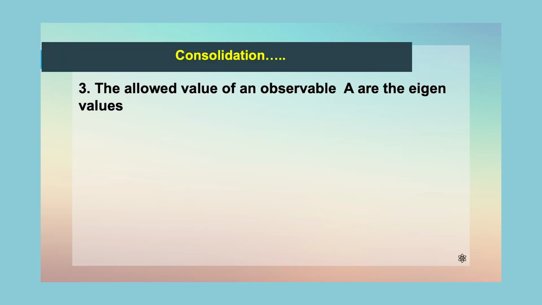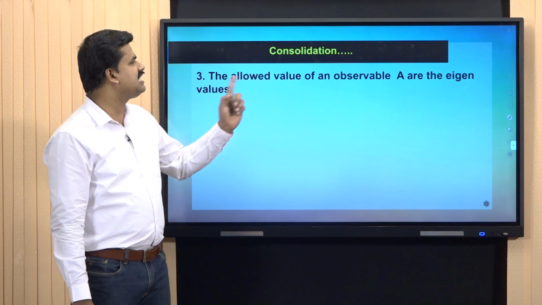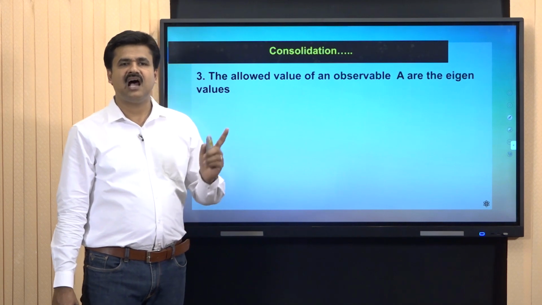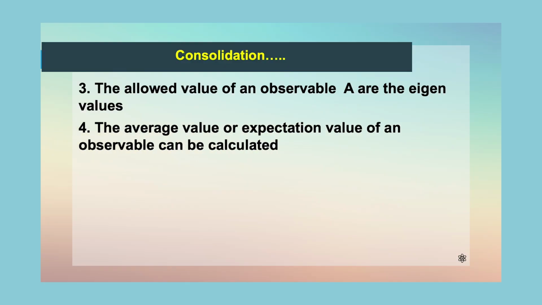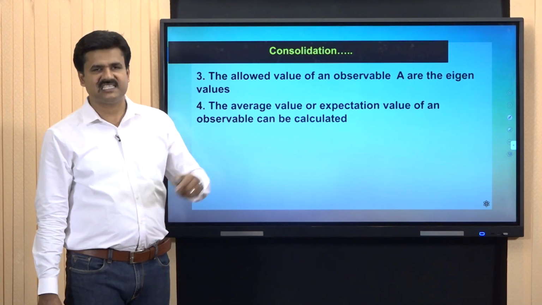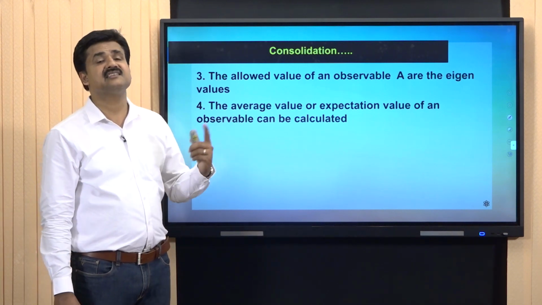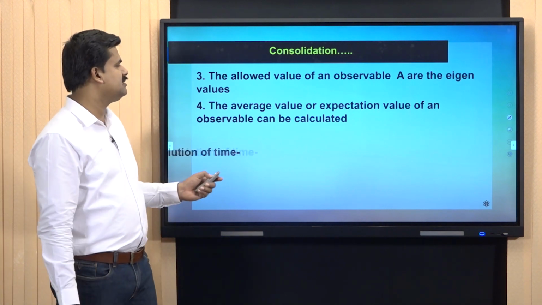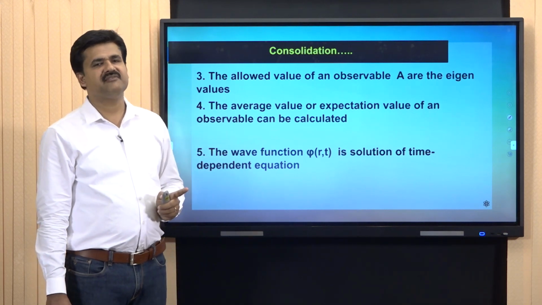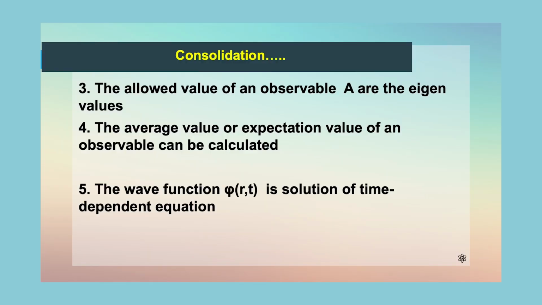Next is allowed value postulate or eigenvalue postulate, which states that the allowed values of an observable are eigenvalues. Next one, the average value or expectation value postulate. The average value can be calculated by using the expression A average is equal to integral psi star A hat psi d tau. And the last postulate, that is the time dependent Schrodinger wave equation postulate. The wave function psi of r,t is a solution of time dependent Schrodinger wave equation.